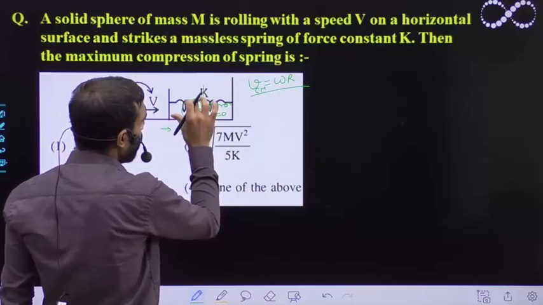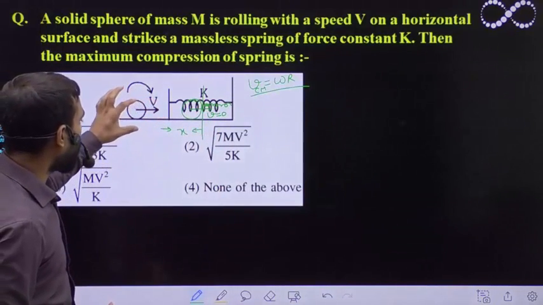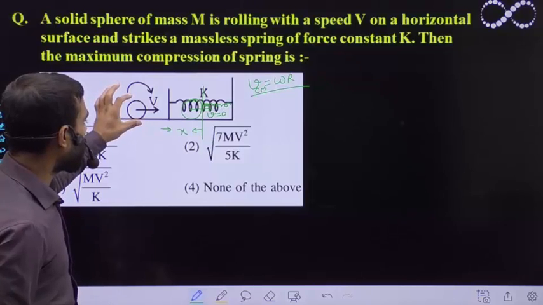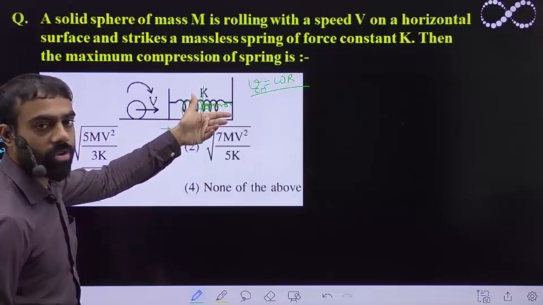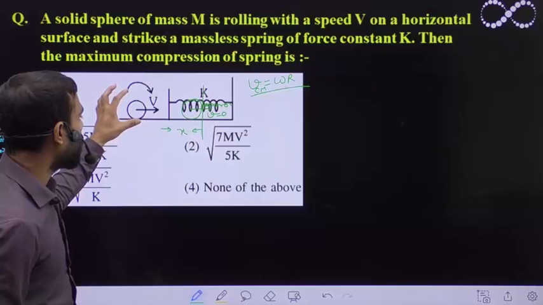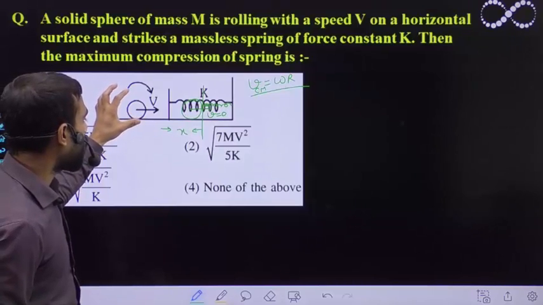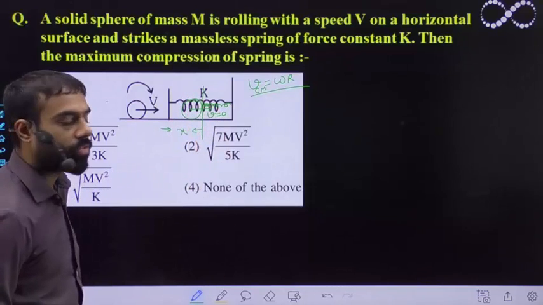The rotation will also cease at this point. So the entire translational and rotational energy is converted into elastic potential energy. The total translational and rotational kinetic energy of the sphere will get stored in the spring as elastic potential energy.